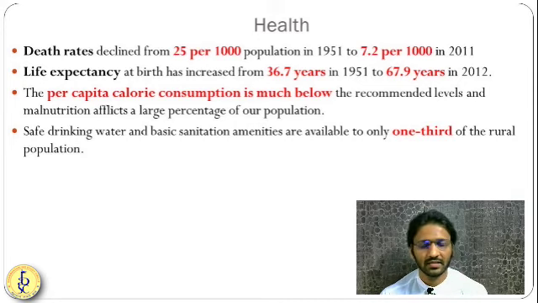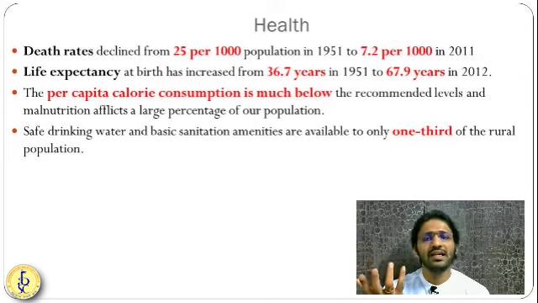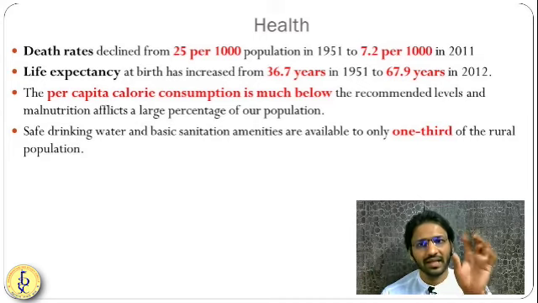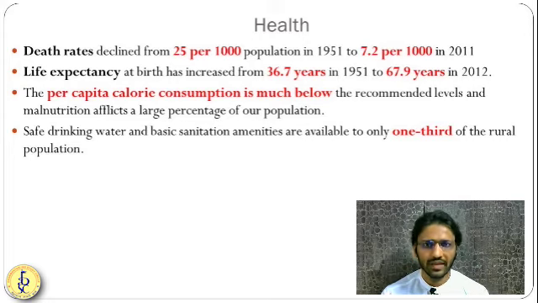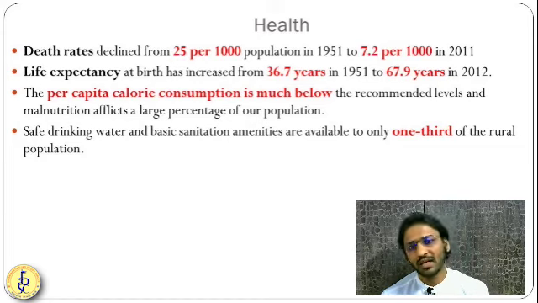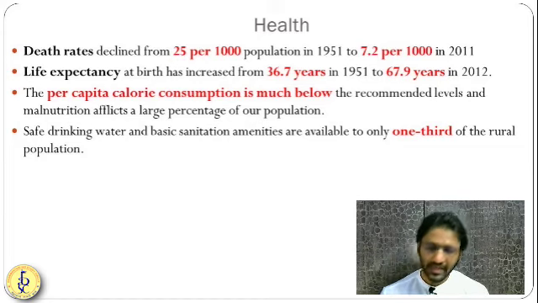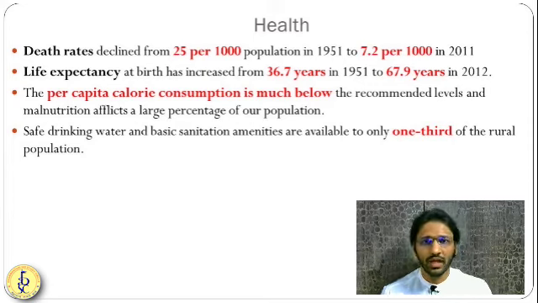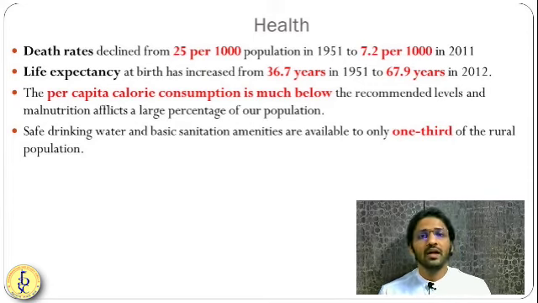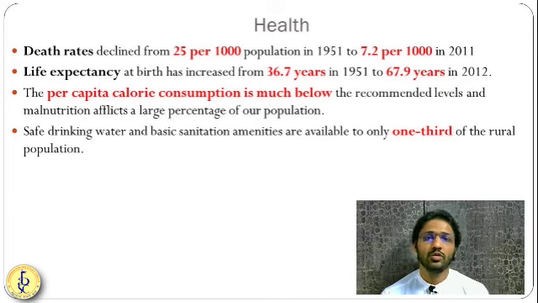So life expectancy is there. Then, whatever amount of calories is required for the people, are they getting this much? That we have to see. Are they getting safe drinking water, do they have good sanitation facilities? This comes under health. As we know, the death rate has reduced from 25 per thousand population to 7.2 per thousand in 2011. So a huge decline in the death rate has happened.